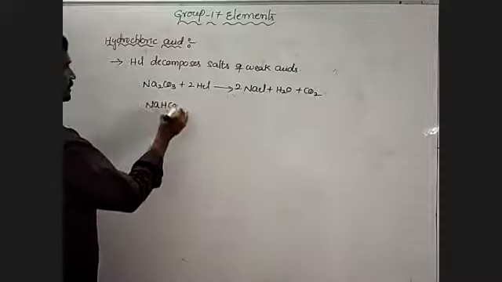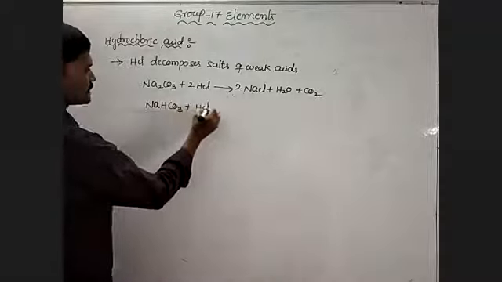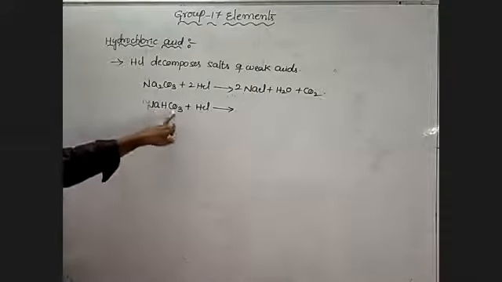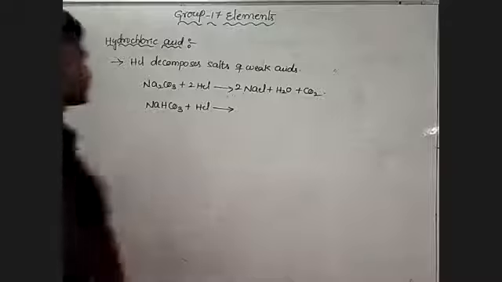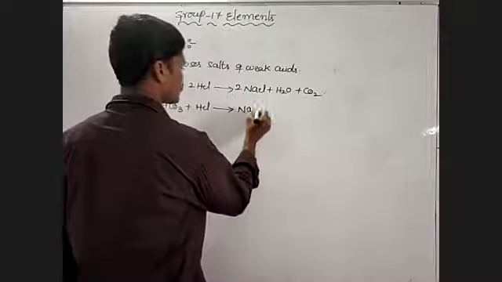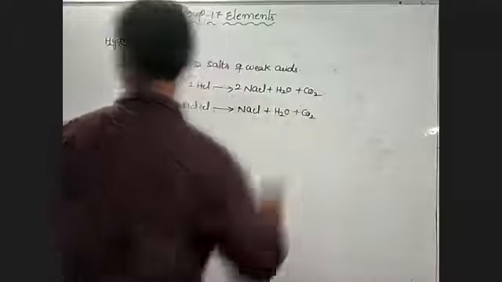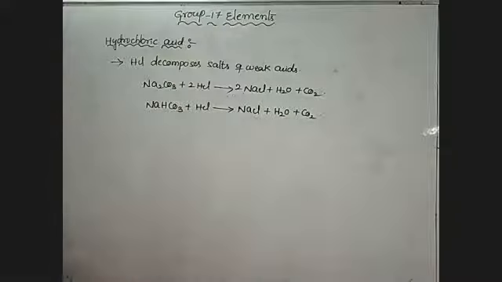Sodium hydrogen carbonate, when combined with HCl, which is also formed from carbonic acid and sodium hydroxide, forms sodium chloride, water and carbon dioxide.